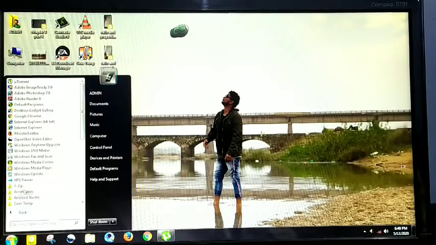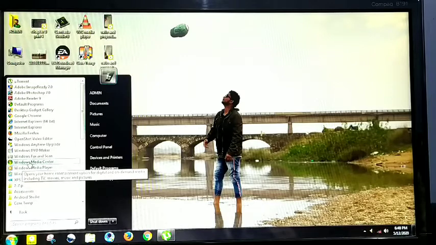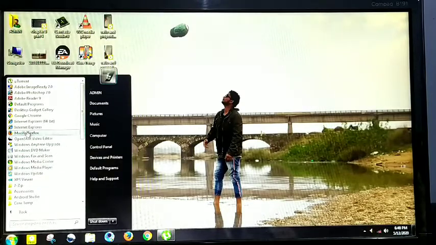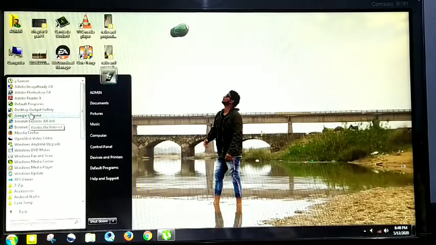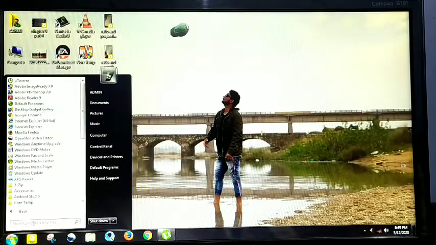When I click All Programs, you get all programs: Windows Media Player, Windows Media Center, Internet Explorer, Google Chrome. These come up, so this is basically how you open them. We can also find a file or a folder, so we can search from here.